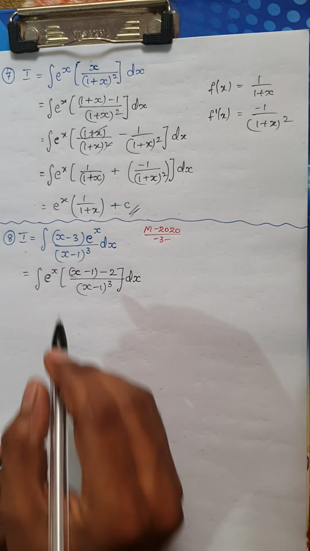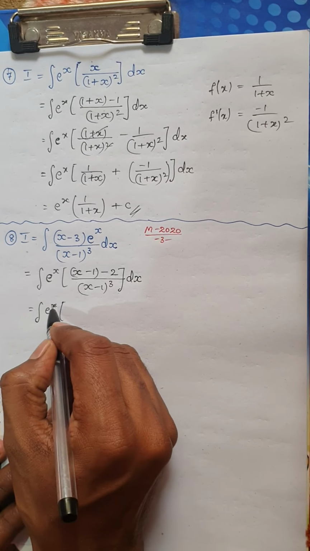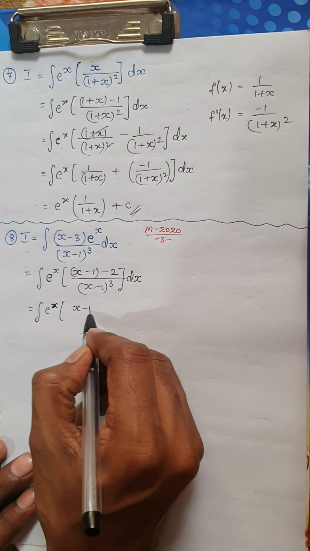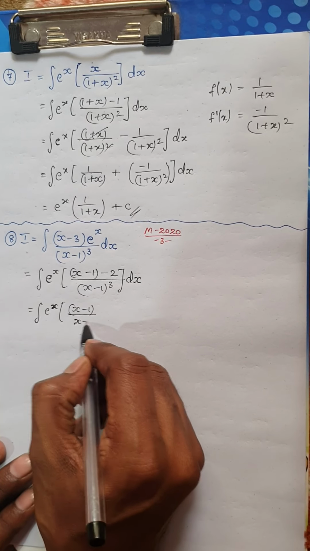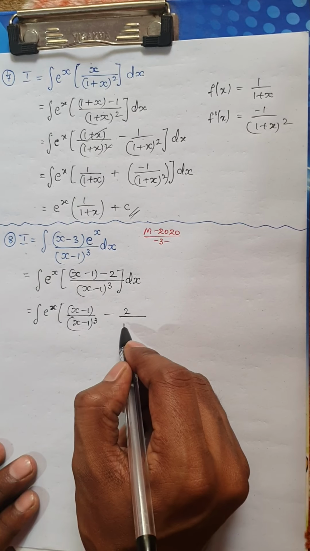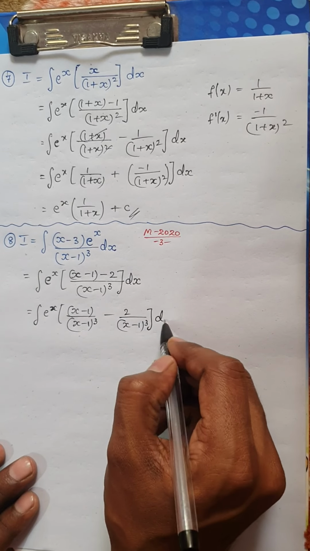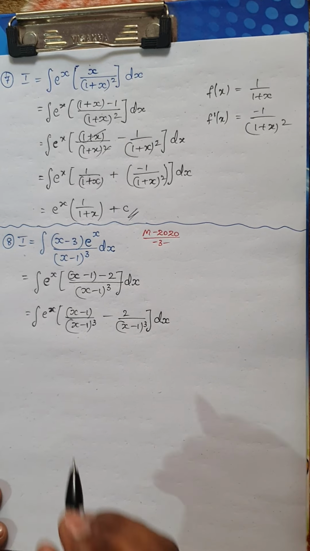Okay. So this is nothing but the integral of e power x into, now split up the denominator. I have (x minus 1) divided by (x minus 1) whole cube, minus 2 divided by (x minus 1) whole cube, dx. Okay, and see what happens.